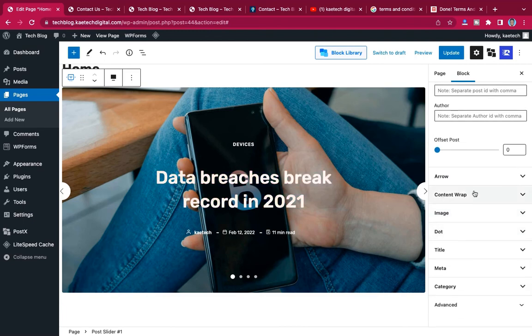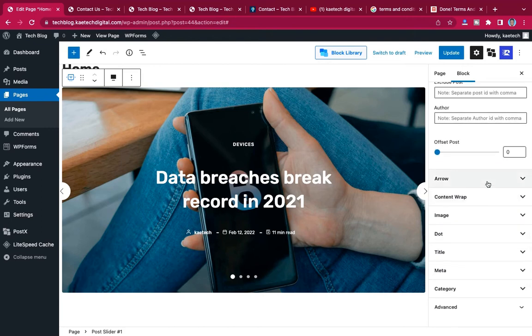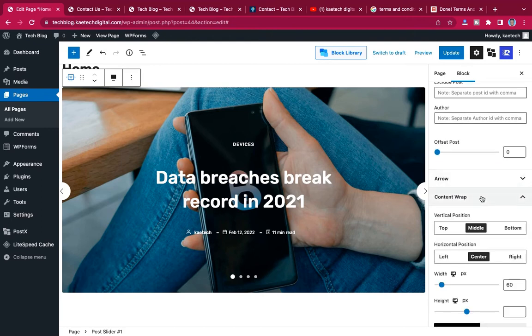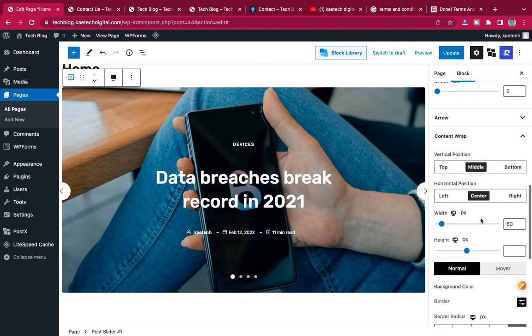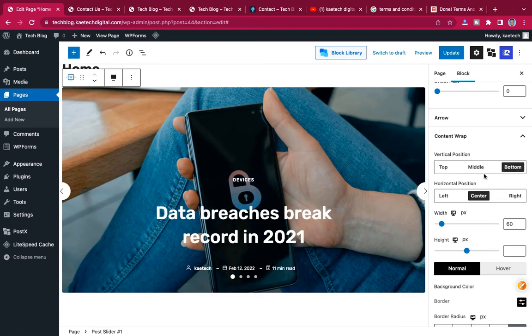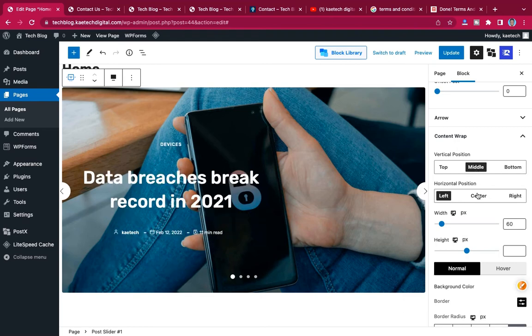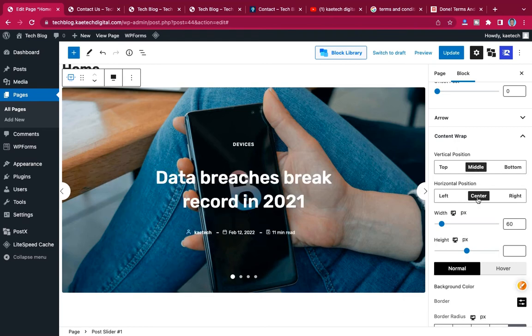And then you can go ahead to edit everything, the content wrap, okay. Yeah, so how do you want it to be? Do you want it to be on top, in the bottom, the left side, anyhow you want it to be? You can do it the way you want it, okay. But I want it just like this one, and then that is it.